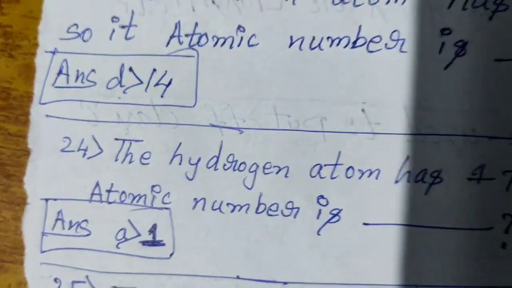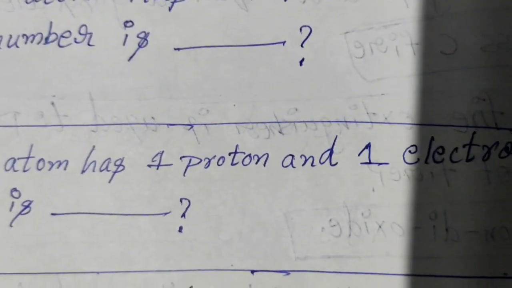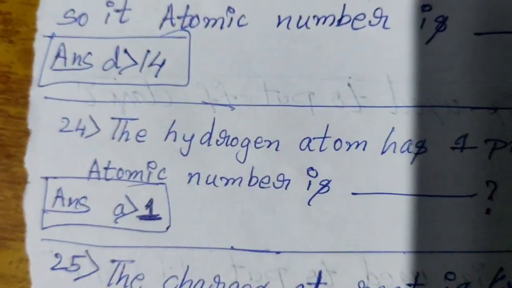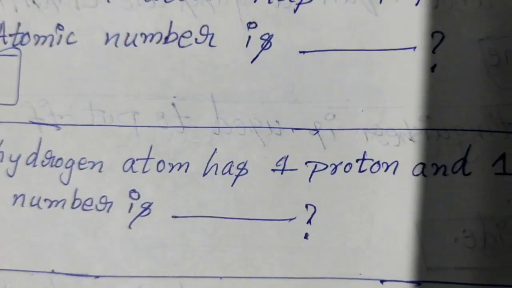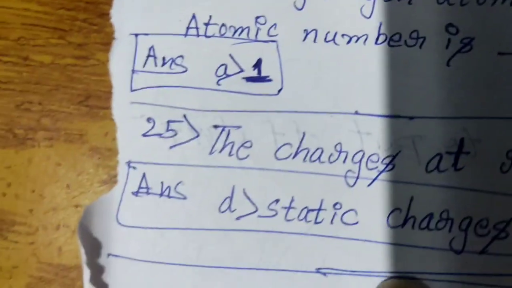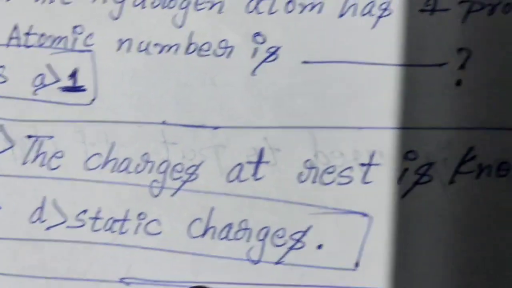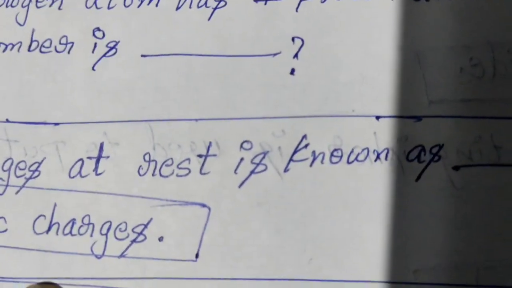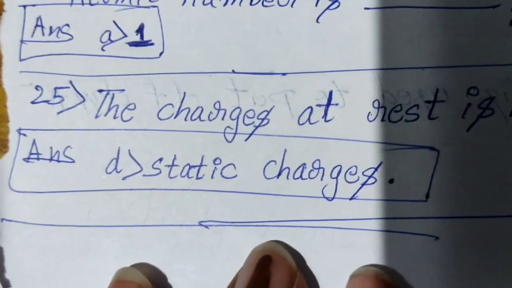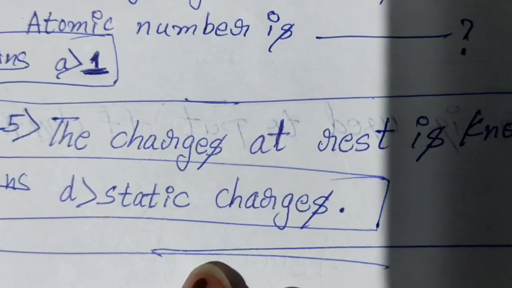24th. The hydrogen atom has one proton and one electron, so its atomic number is dash? The answer is A, 1. 25th question. The charges at rest is known as dash? The answer of 25th question is D, static charges.